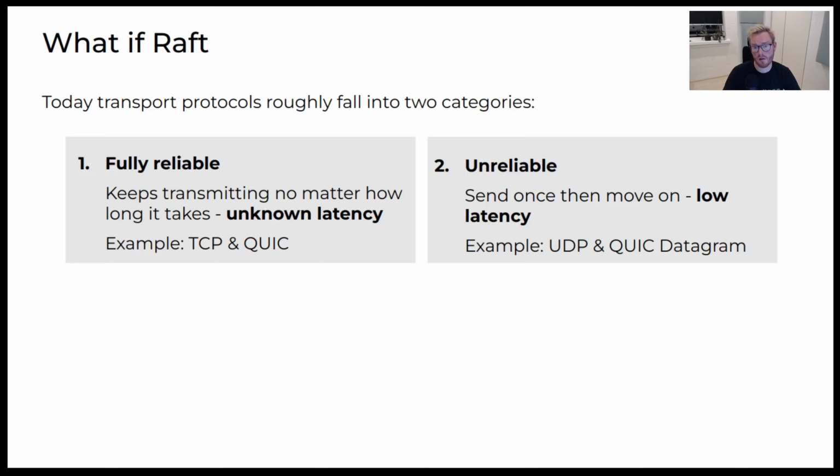The second category is the unreliable protocols. These protocols typically send data packets only once and then move on. We therefore say that they have a low latency. Examples of this are UDP and QUIC datagram.